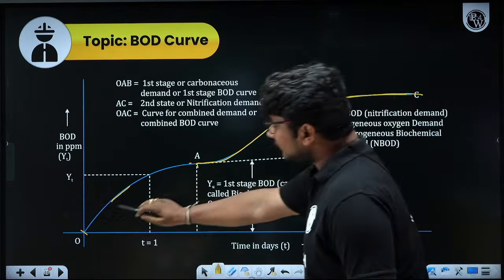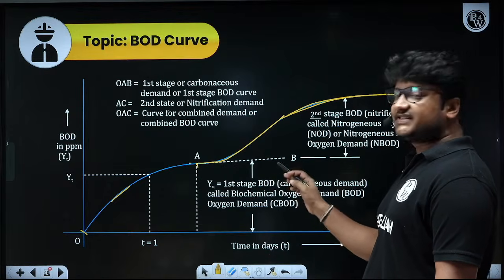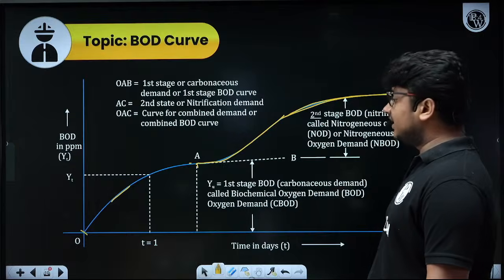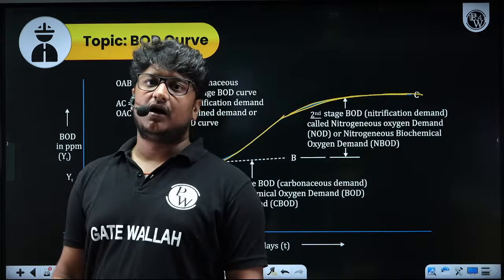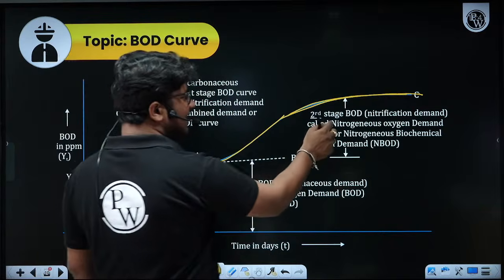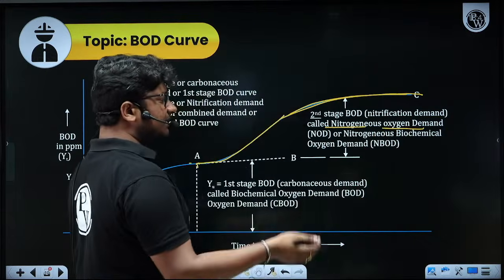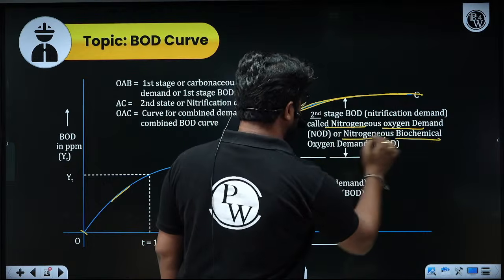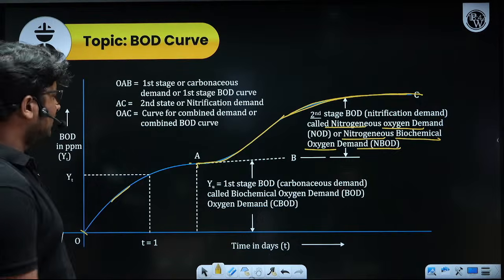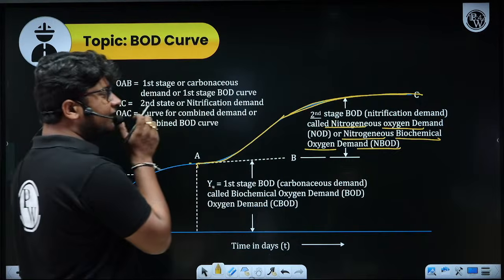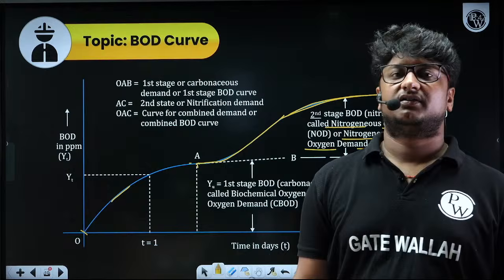Now from O to A, whatever the oxygen demand you have, that is what we are calling the first stage BOD, first stage biochemical oxygen demand. From A to C, it is what we are calling the second stage BOD or nitrogenous oxygen demand, NOD. Or sometimes people also call this nitrogenous biochemical oxygen demand. Now from A to C is the total demand in the BOD curve.